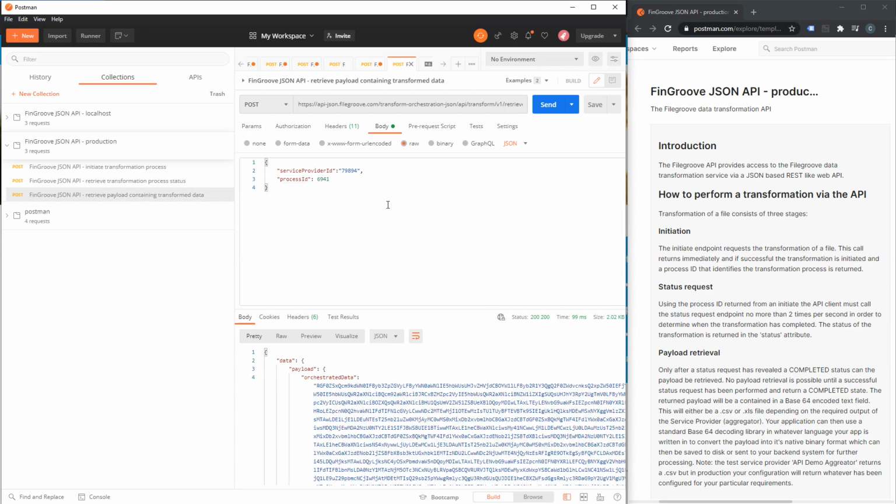And then finally, because we know this is completed, we can now do a payload request, which will return the translated data in the format that is specified for your client, for your particular business in the FileGroove system. So let's say you need your data to be produced in Excel format. We will customize your setup so that every time you do a transformation, the particular Excel format that you require will be used to present the data to you. If you need it in a CSV format, we'll do that too.